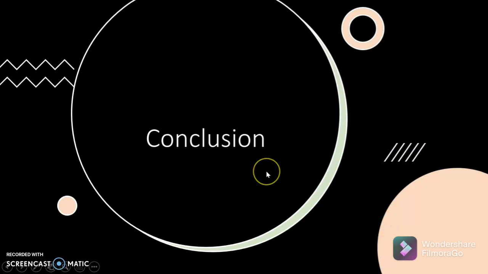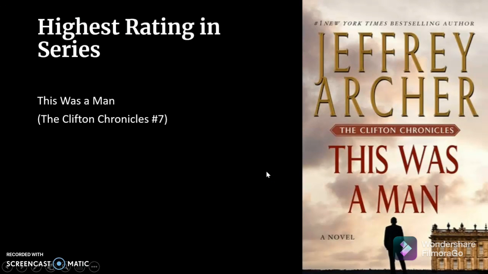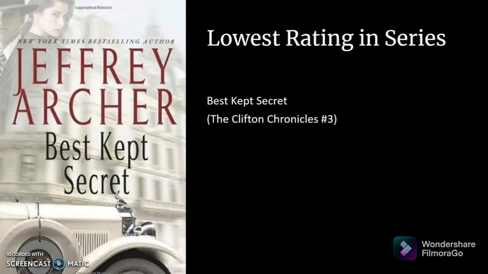So for conclusion, we can see from the above analysis that This Was a Man has the highest positive to negative review ratio, making it the highest rated book of the series. Similarly, Best Kept Secret has the lowest positive to negative review ratio, making it the lowest rated book of the series.